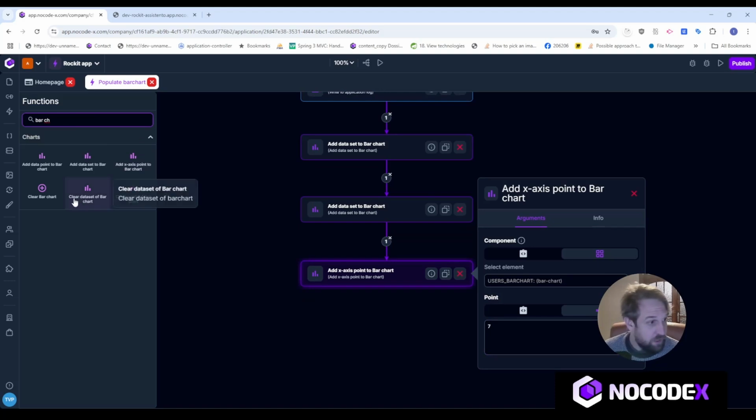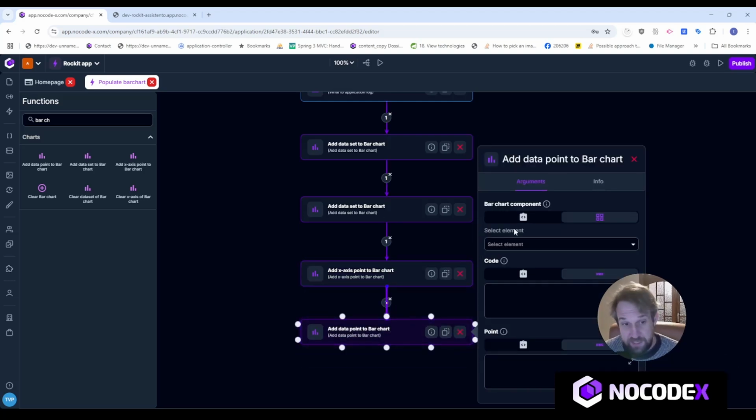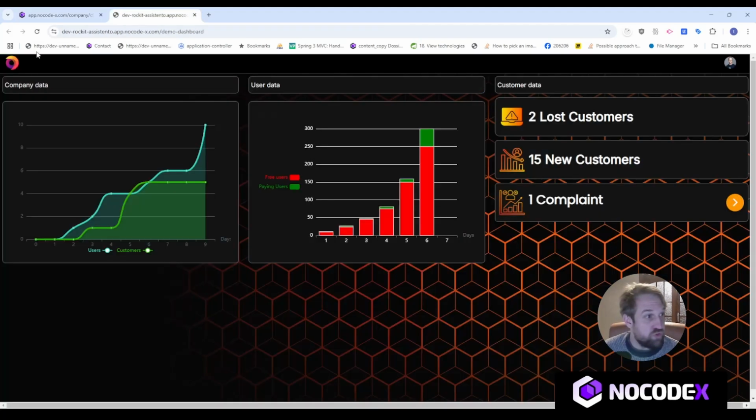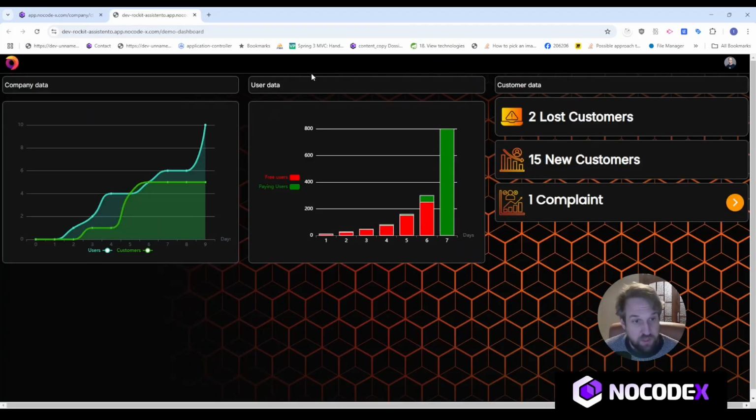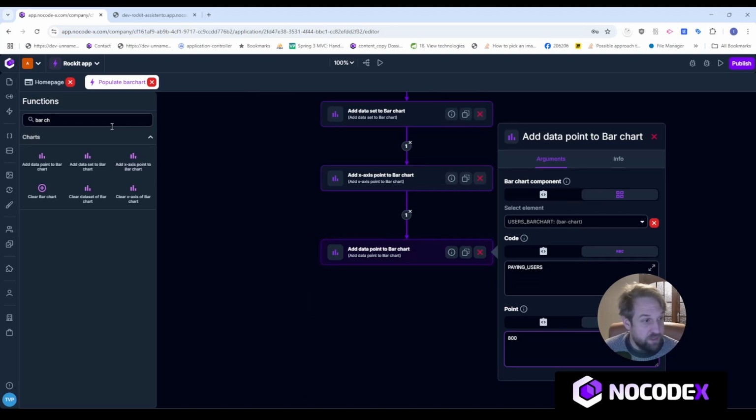Let's do another one. Let's add a data point to a bar chart. So that's a single point in a certain data set. So we say users bar chart. The code of the data set is paying users. And the point that I want to add is 800. Let's be crazy right here. 800 users. So let's load this up. So as you can see, we now have a data point in our bar chart with 800 paying users. So that's great. Let's try something different.